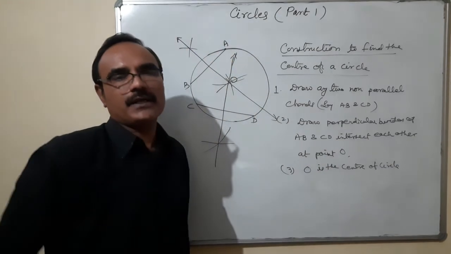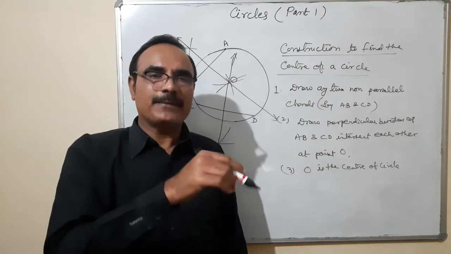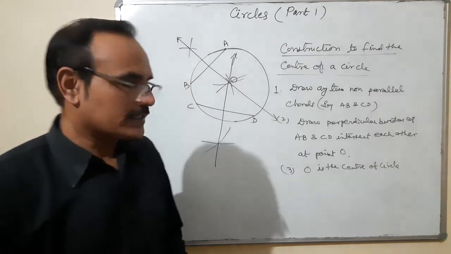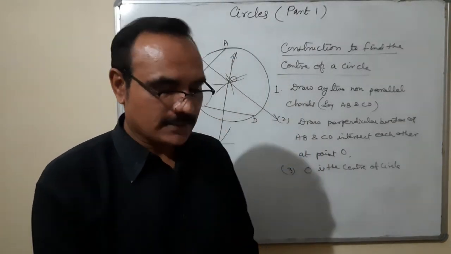So these are the 3 working steps by which you can find the center of a circle if the circle is drawn using a bangle or any ring, that means one in which there is no center. The center does not appear. So that is exercise 10.3.